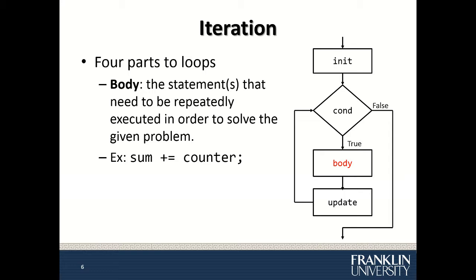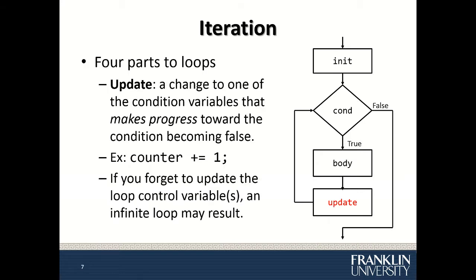Body is the statement that needs to be repeatedly executed in order to solve the given problem. For example, sum plus equal to counter. This is like doing summation. Update is a change to one of the condition variables such that it makes progress toward the condition becoming false.